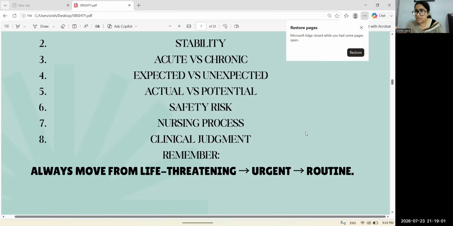But life-threatening conditions, acute conditions, actual conditions, and unexpected findings need our intervention immediately. They can't wait. Who can wait? Routine patients, stable patients who are at discharge, because they are recovering from their condition, so they can wait for our intervention.